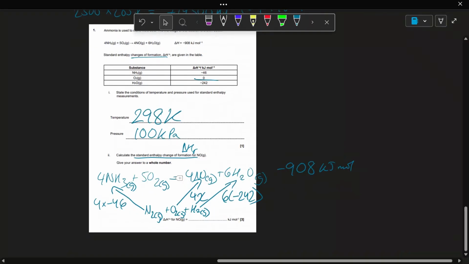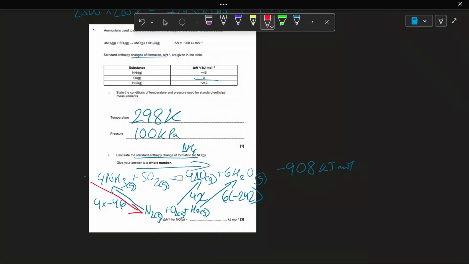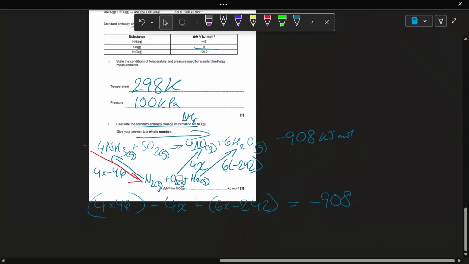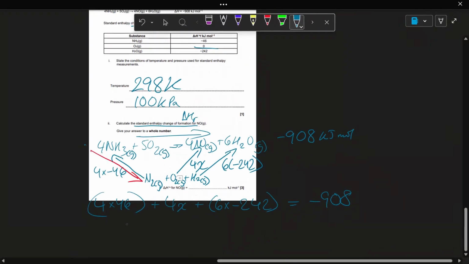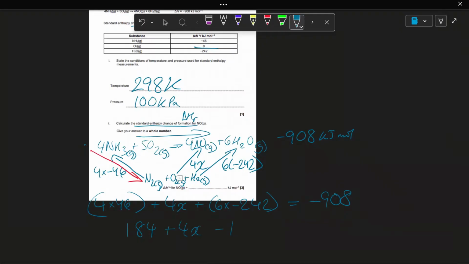So we can follow our route, go down here, so we'll flip the sign. So 4 times 46, positive, plus 4x, plus 6 times minus 242 equals minus 908. So that gives us 184 plus 4x minus 1452 equals minus 908.